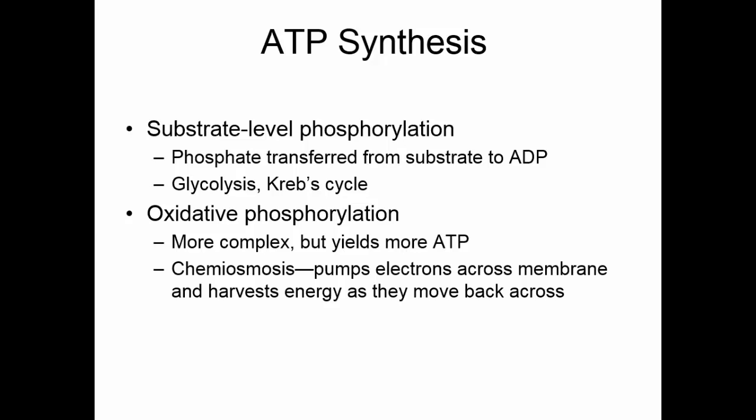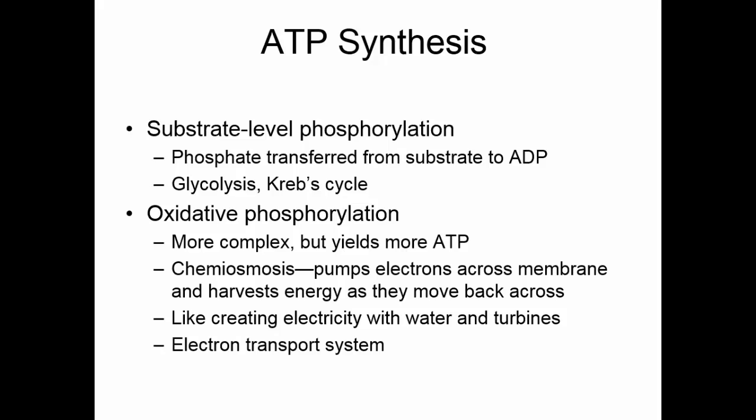The electron energy is used to pump hydrogens across a membrane, and then we harvest the energy when they move back across the membrane. It's sort of like creating electricity with water and turbines. We dam up a river, and then we let the water flow and turn turbines. The turning turbines generate the electricity. We see oxidative phosphorylation in the electron transport system.